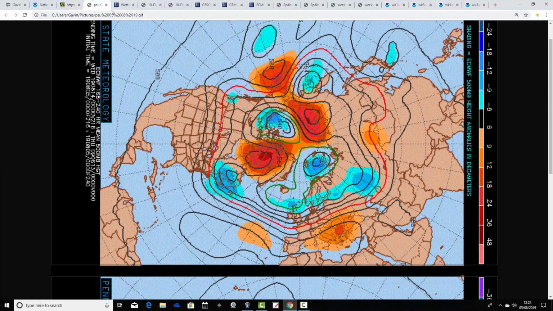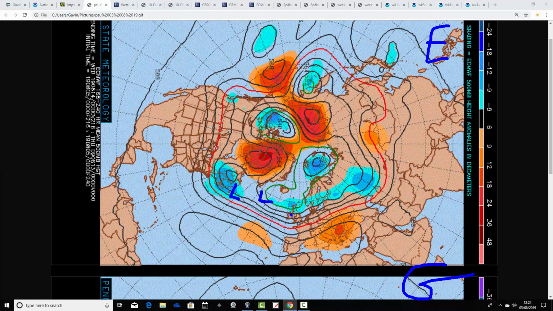So these are the 500 millibar height anomaly flowcharts from Penn State University. I've got the ECMWF on the top and the GFS on the bottom. So 500 millibars, about 18,000 feet, is an area in the atmosphere. High pressure and low pressure are being moved around by the jet stream running above. Red indicates high pressure, blue indicates low pressure.